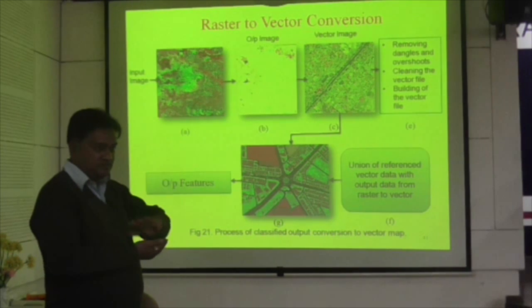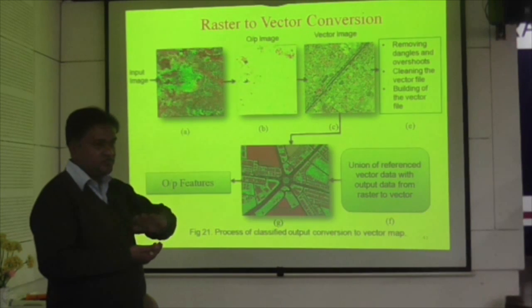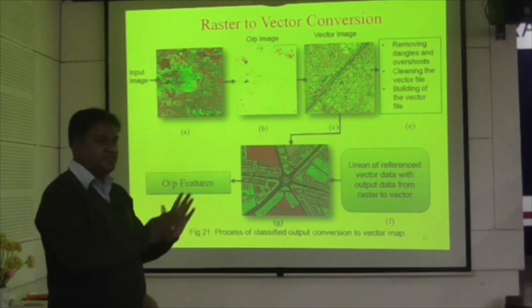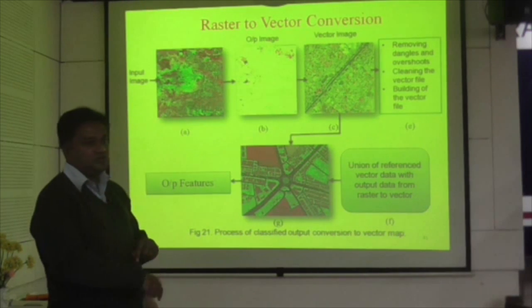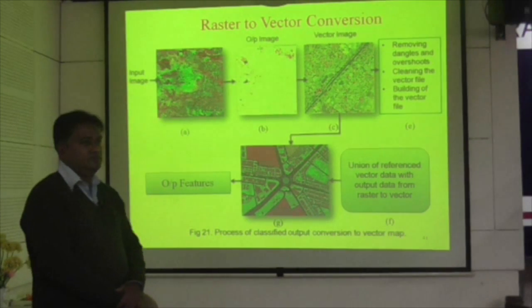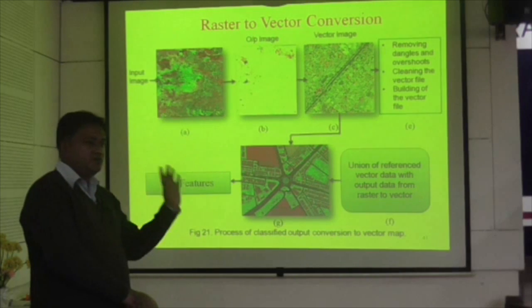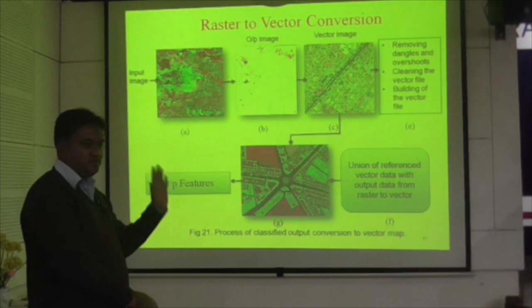So there is a technique for overlaying those features. Then only we can decide whether the corrections we have made by removing those errors are correct or not. I have done the cross check for each and every desired output.